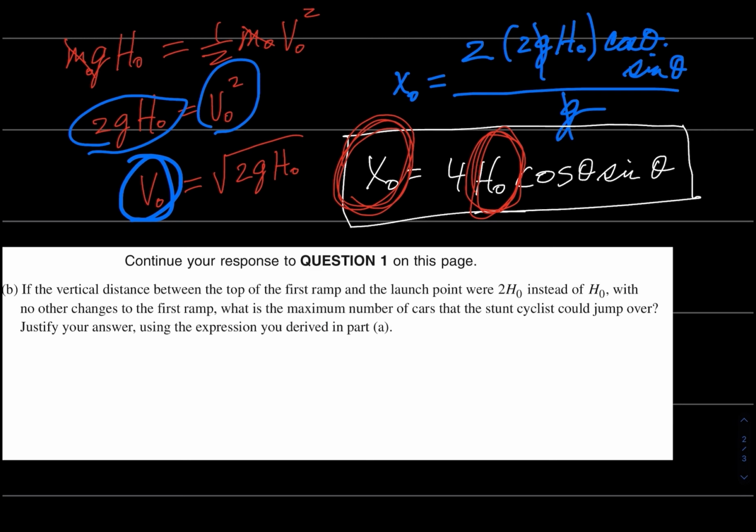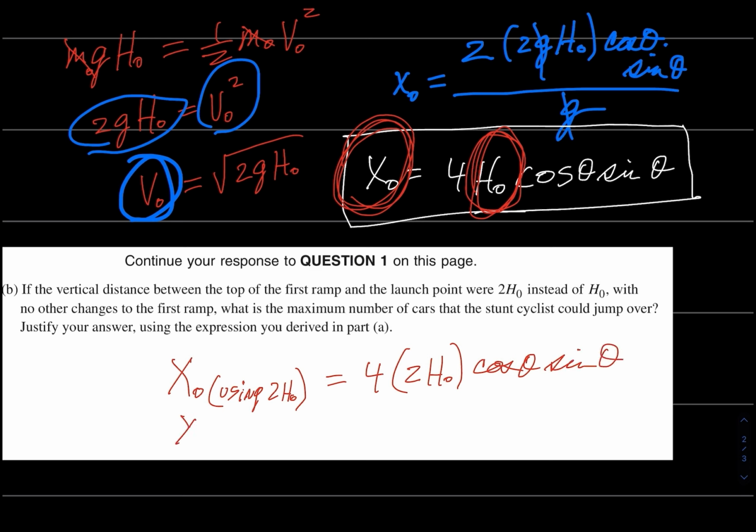So let's say x sub naught using 2h sub naught is going to be 4 times 2h sub naught times cosine theta times sine theta.